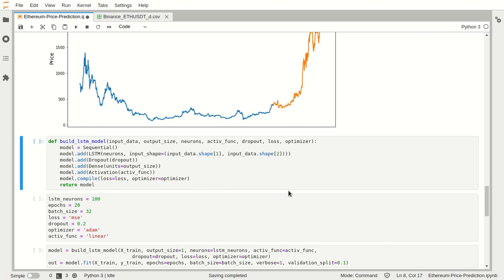Now this data is sorted by time and recorded at equal intervals, that is one day. This type of sequence of data is called time series data. Time series data is when our data is divided into equal intervals, like here it is divided into one per day. When we do time series forecasting, the value of the current time step affects the next one. So the best type of model we can use for this purpose is a recurrent neural network, and that is why we are using a recurrent neural network here.